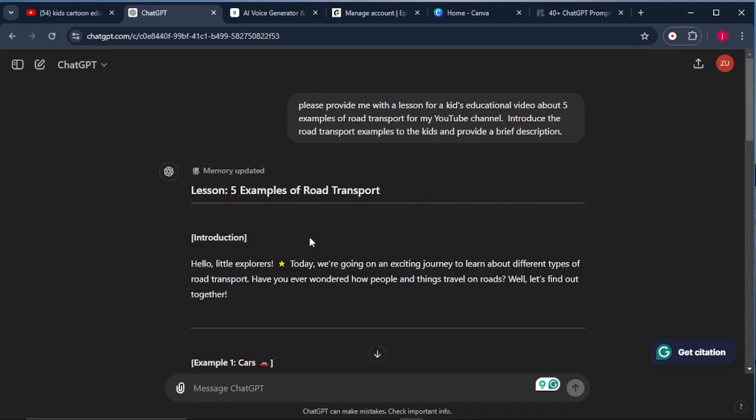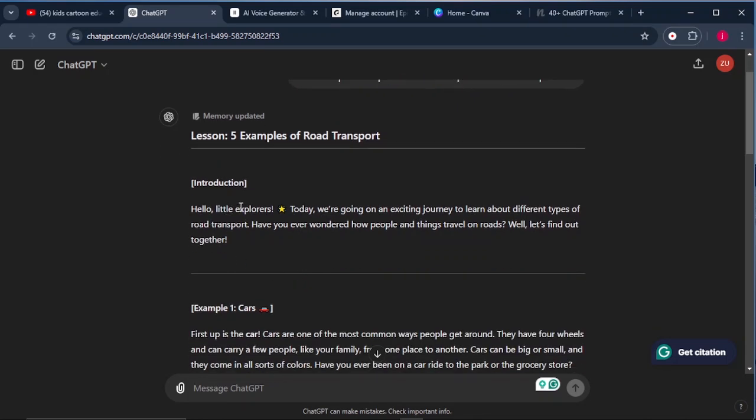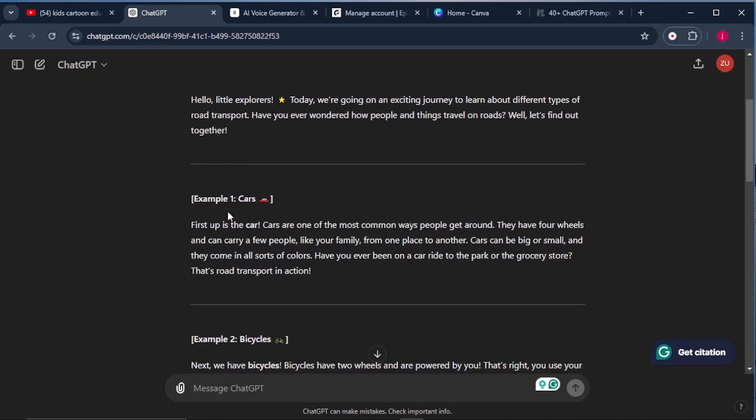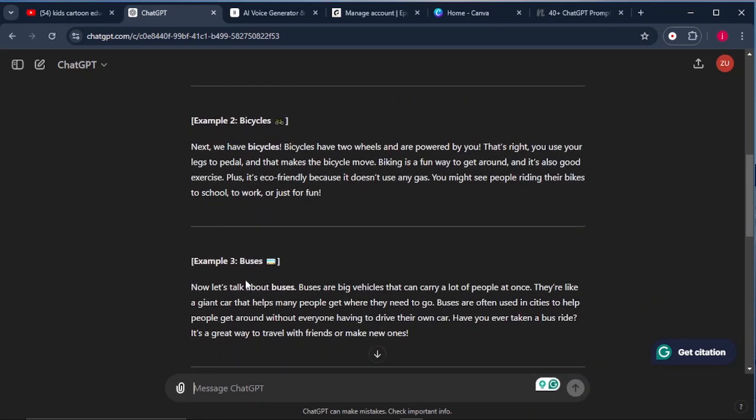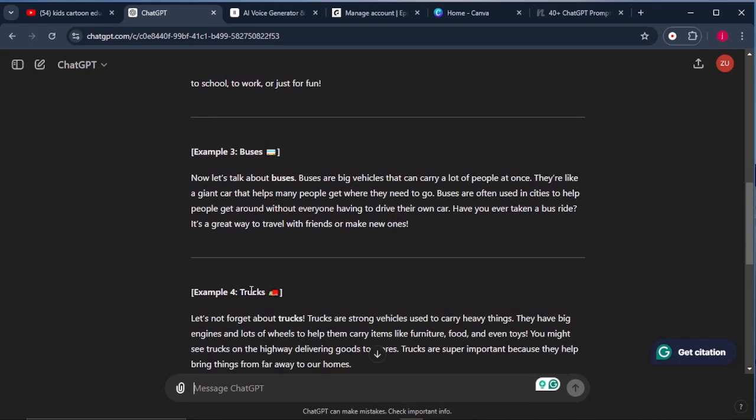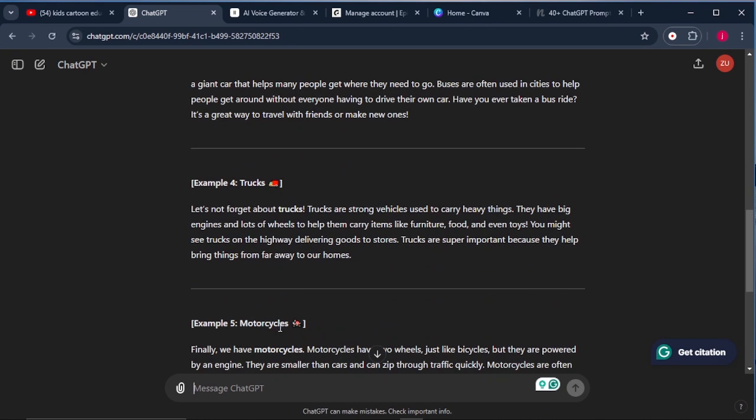Okay, let's see what ChatGPT has provided us with. So we have the lesson, which is 5 examples of road transport, and we have an introduction. Hello, little explorers. Wonderful. And we have the first example, which are cars. The second example, bicycles. The third example, we have the buses, the trucks, and we have the motorcycles.